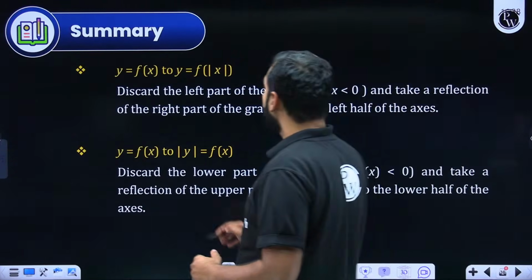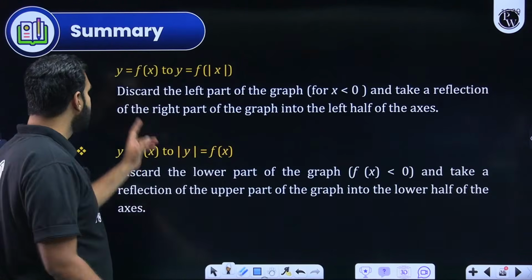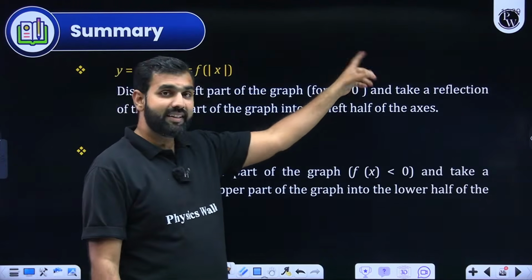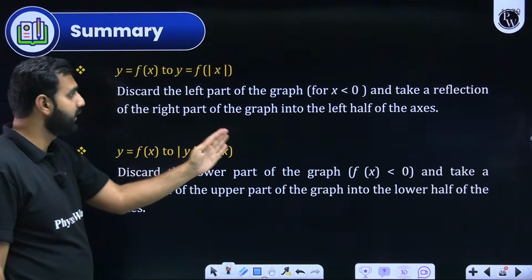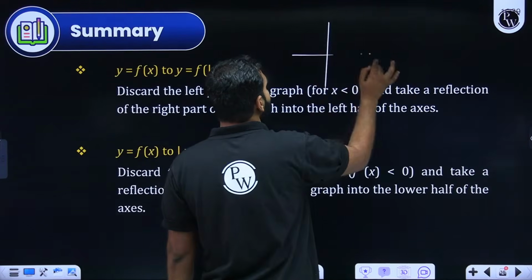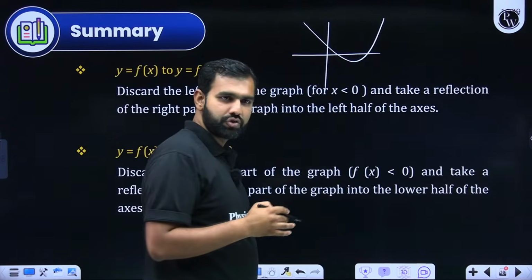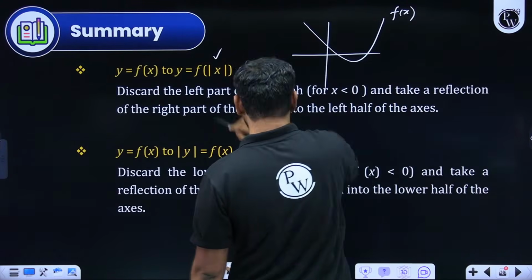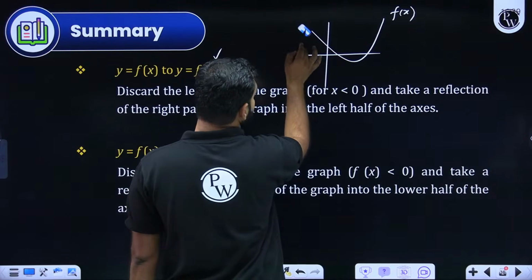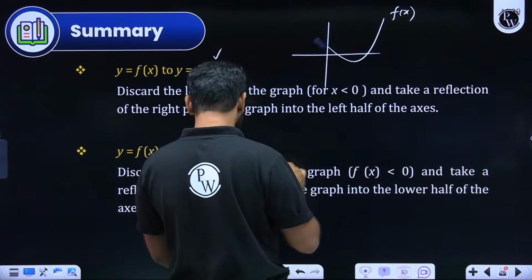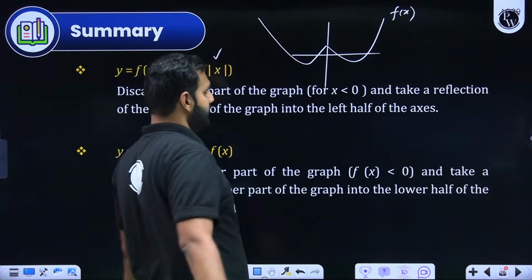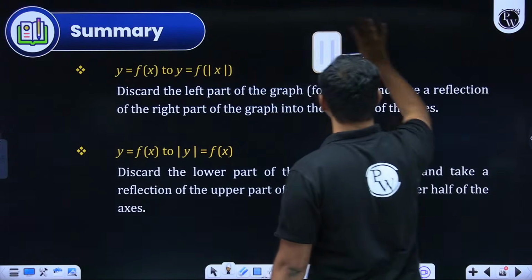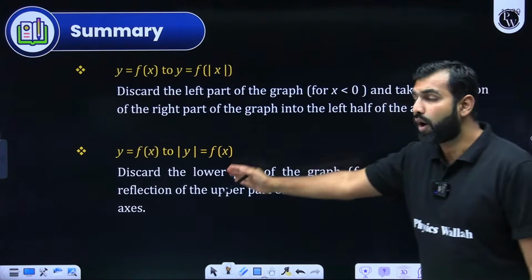Now here, when you talk about f of mod of x, what you do is discard the left part of the graph, that is the negative portion of the x-axis should be removed, and take the reflection of the right part of the graph on the left side. Let's say this is a graph of the function f of x, and I want the graph of f of mod of x. So simply remove this part of the graph which is on the negative side of the x-axis and take the reflection of this part, and this is how you draw the graph of f of mod of x from the graph of f of x. Everybody got that?